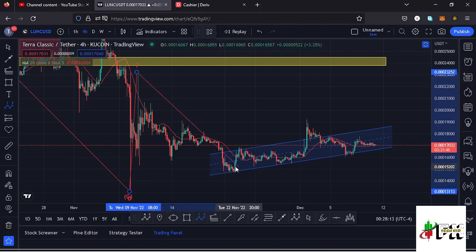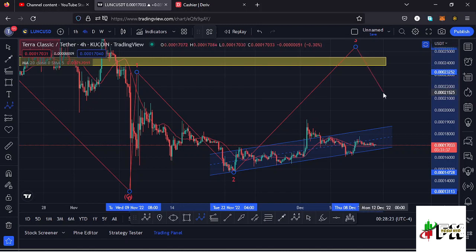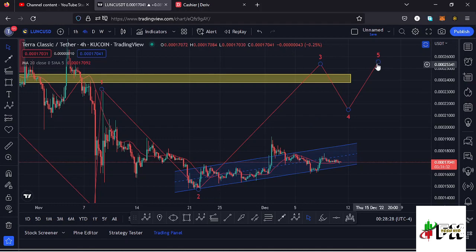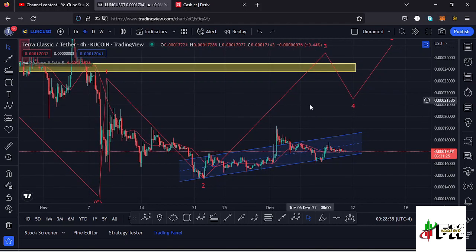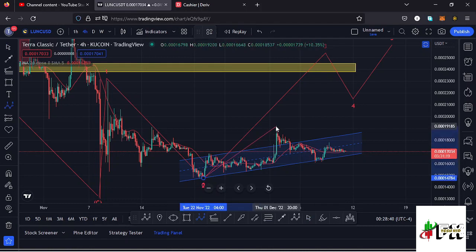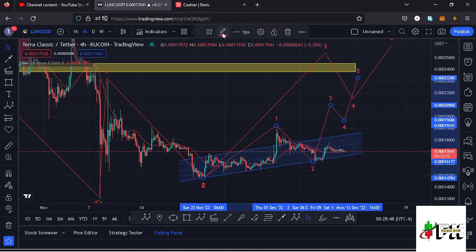Then whatever we are seeing over here is the formation of a second wave, and we might have made our low down there, and there are chances that very soon we might see a bit of a bounce to the upside in the formation of that wave 3 before we see a wave 4, and then continue pushing even higher in the formation of that wave 5 to the upside. And now that we're in the formation of this wave 3, which is an impulsive wave, and we also expect to see fractal waves in formation within that wave 3, we are also having such a structure over here, having this as the first wave, then a second wave, then I'm expecting a wave 3, then a wave 4 before we continue pushing even higher in the formation of that wave 5.